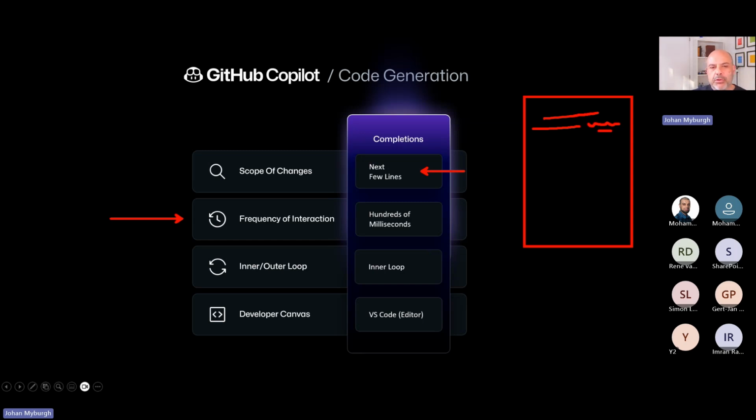The reason we are talking here about whether this is the inner or the outer loop: the inner loop is predominantly the developer and everything that touches the developer. The outer loop is where that developer starts interacting and integrating with other developers, and it becomes more of a team exercise. So with code generation, we were predominantly dealing with that inner loop, helping the developer directly. I'm helping the individual person there, not necessarily the team.